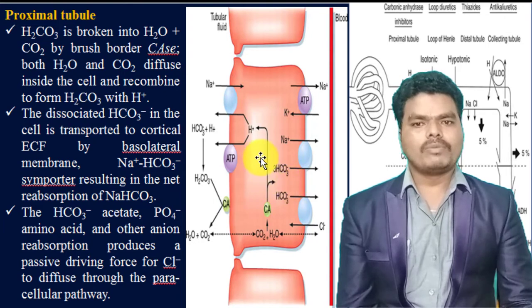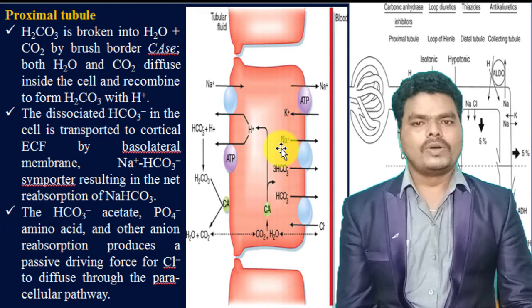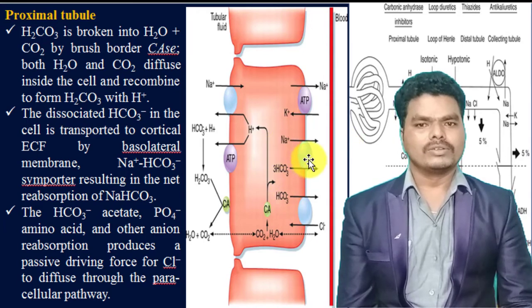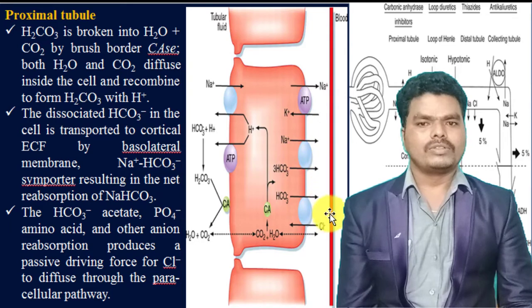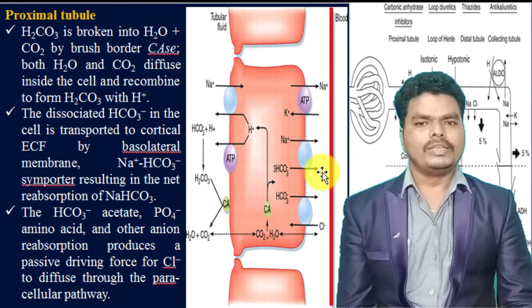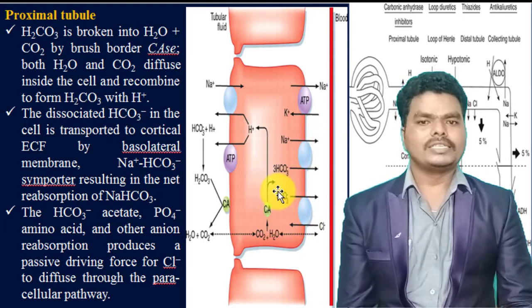The produced bicarbonate ion is transported along with the sodium by the sodium and bicarbonate symporter into the interstitial fluid. So that's why sodium bicarbonate is transported to the extracellular fluid by the sodium bicarbonate symporter. And some of the bicarbonate which is formed from the carbonic acid will exchange with the chlorine.